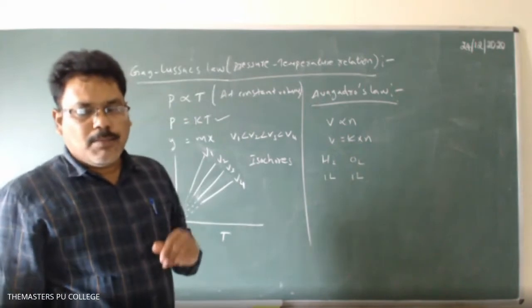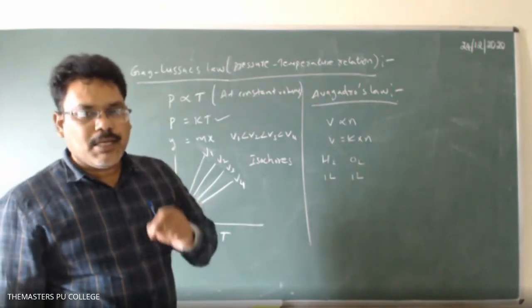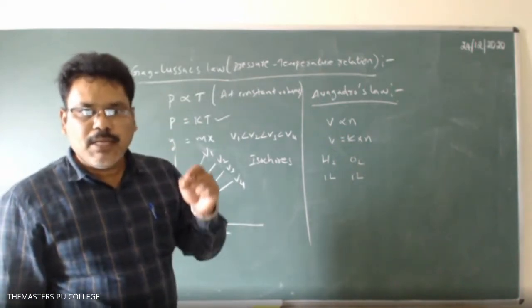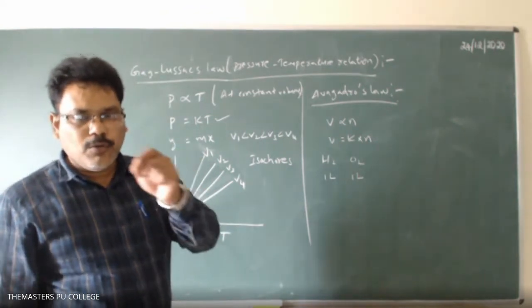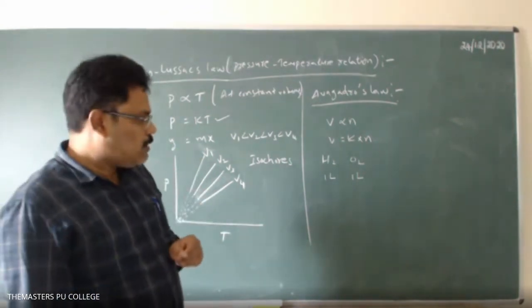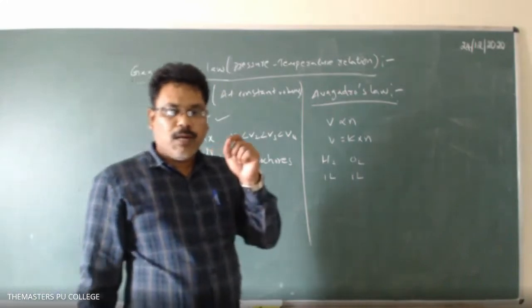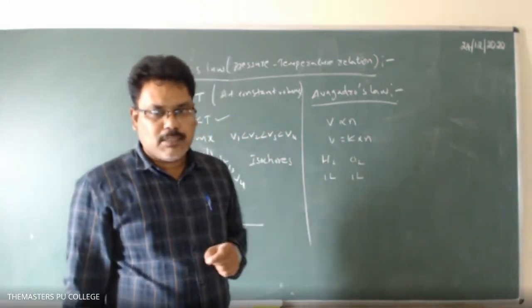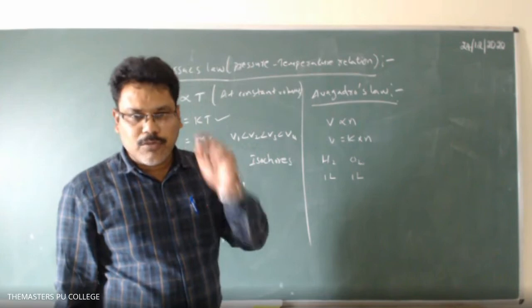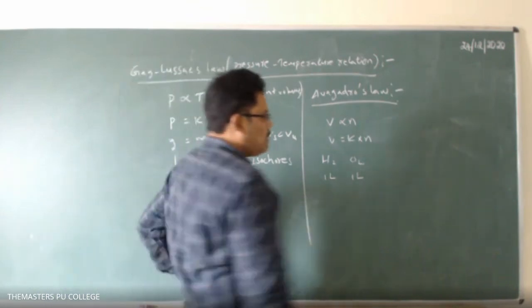Got it? But we know that at STP conditions, 1 mole of any gas occupies 22.4 liters of volume. Similarly, 1 mole of any gas contains Avogadro number of molecules. What is the Avogadro number?